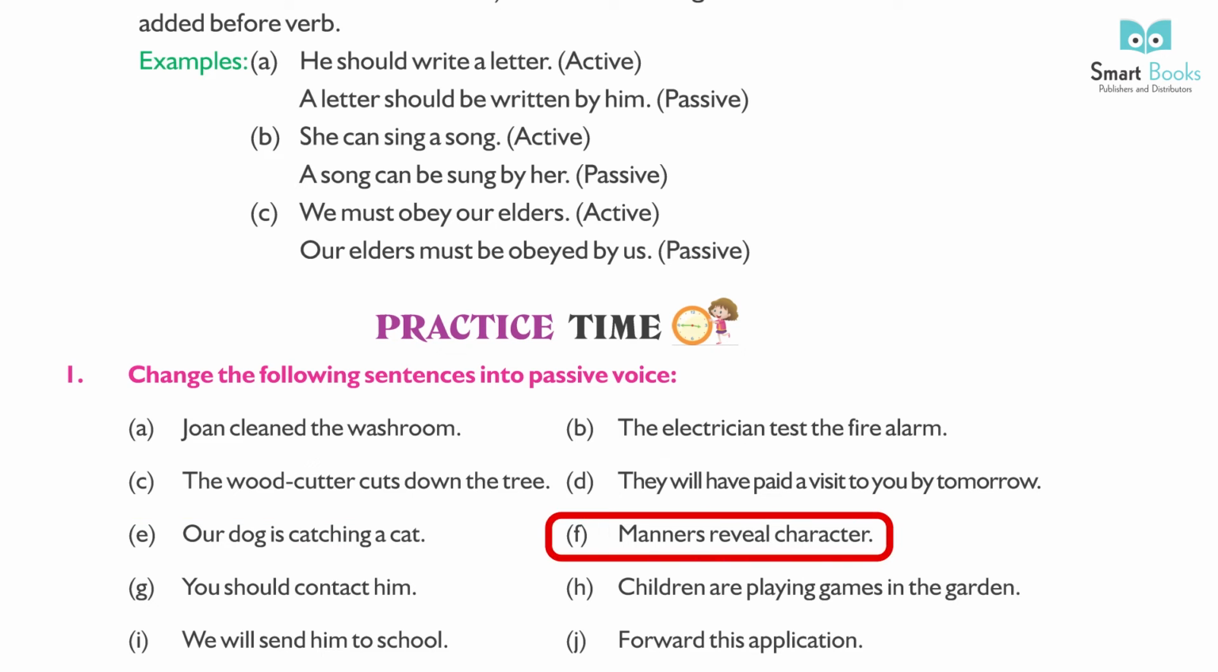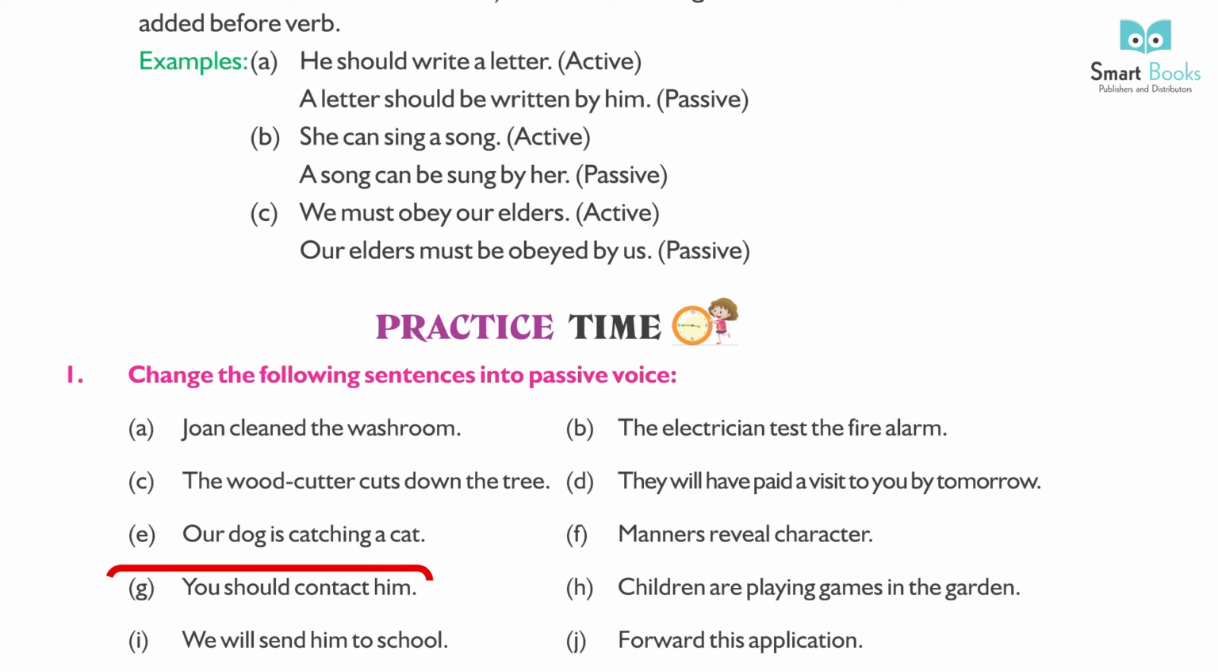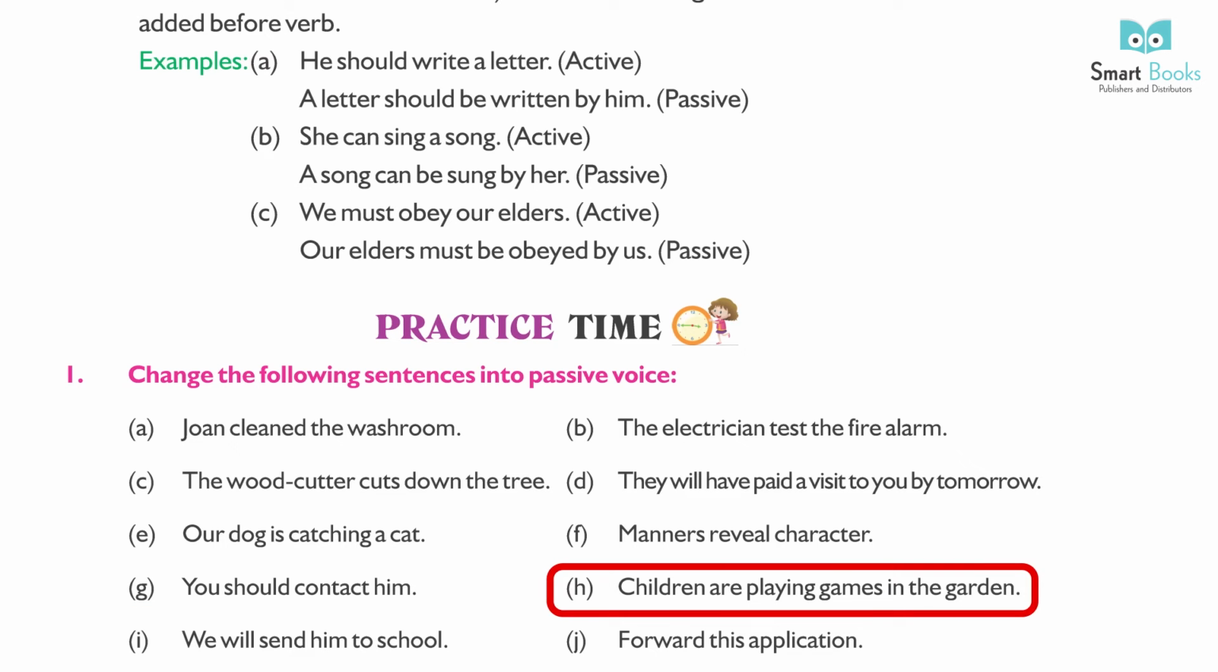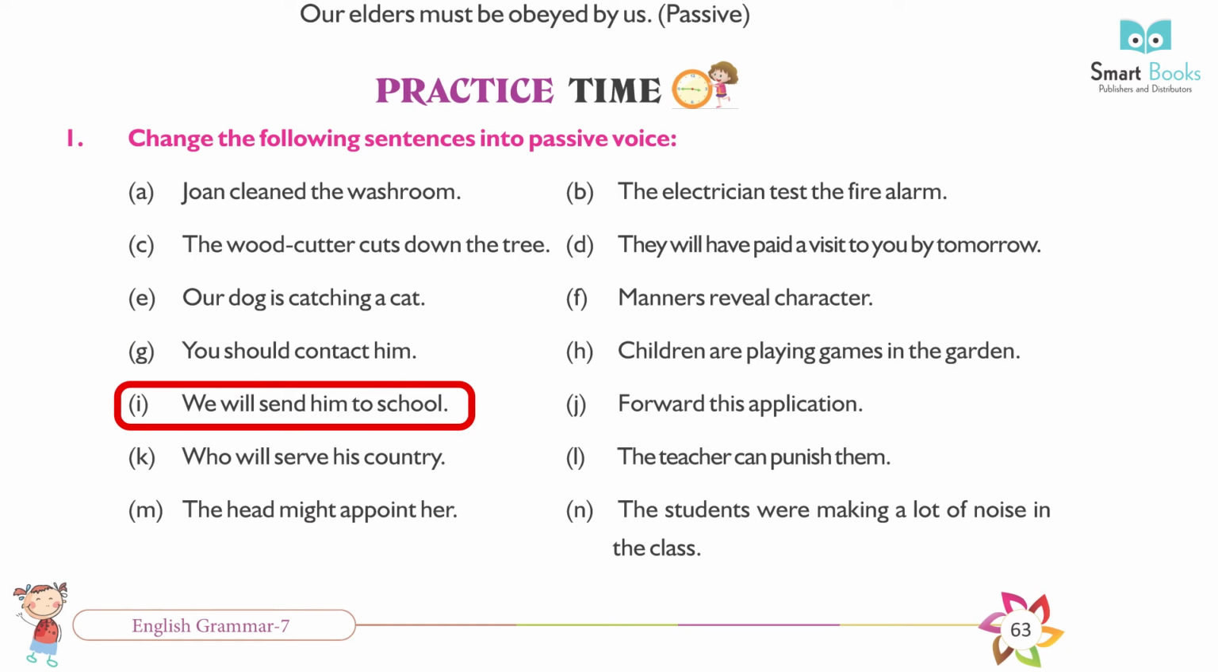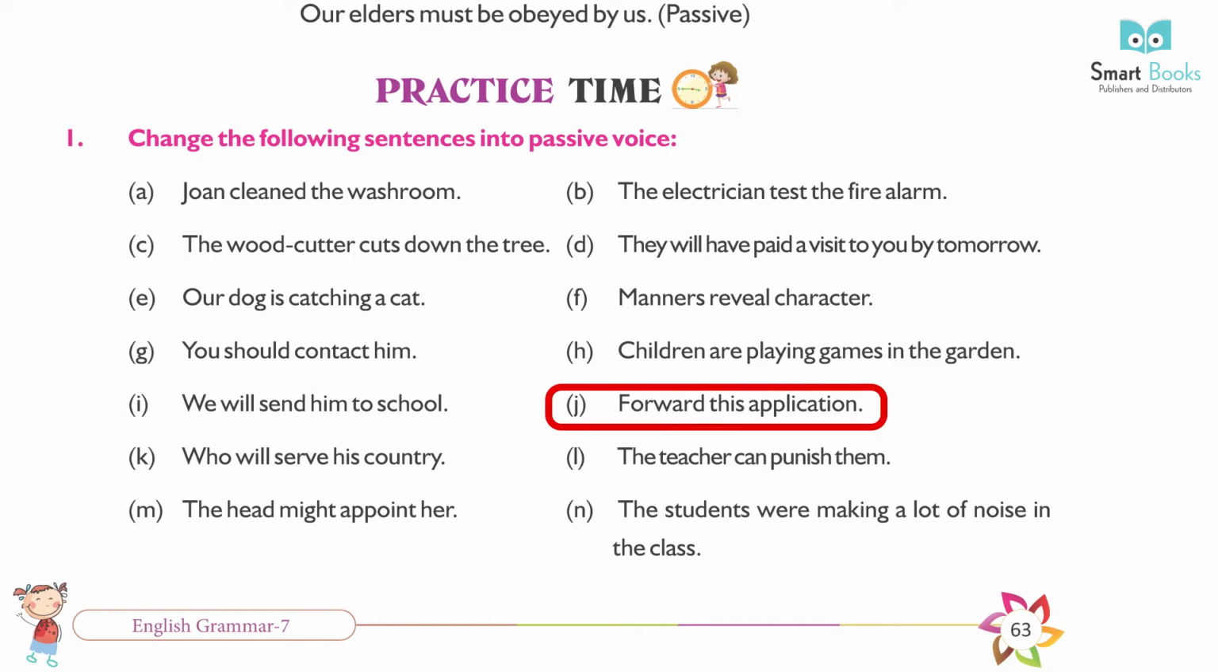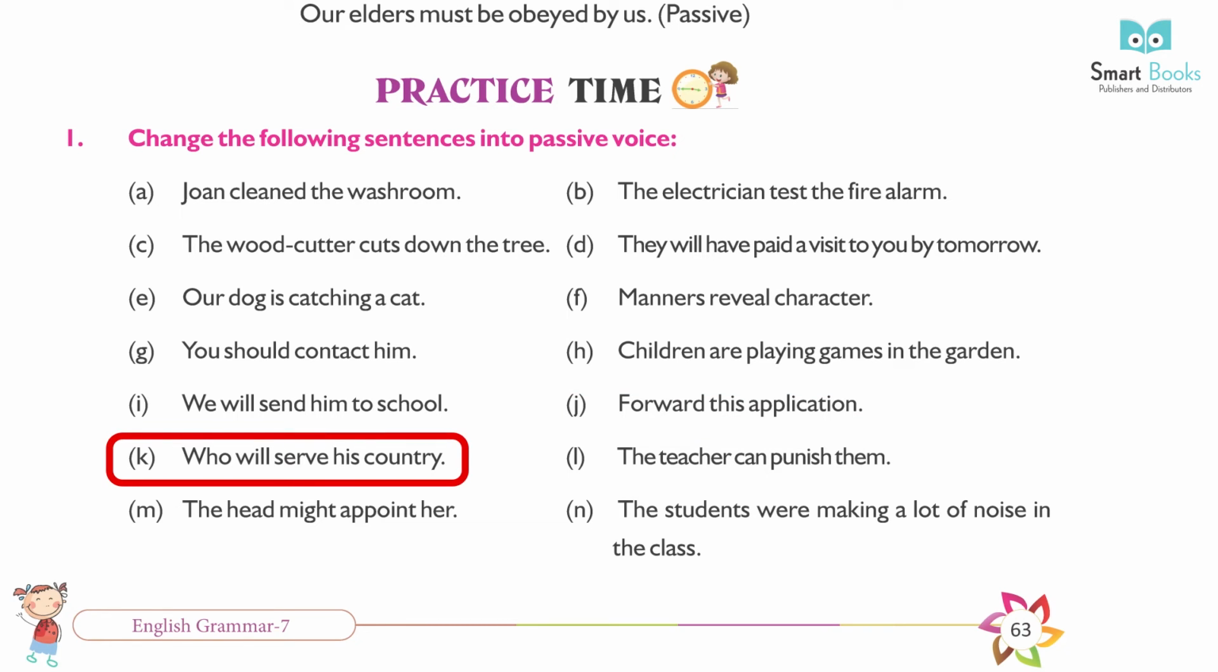F. Manners reveal character. Character is revealed by manners. G. You should contact him. He should be contacted by you. H. Children are playing games in the garden. Games are being played by the children in the garden. I. We will send him to school. He will be sent to school by us. J. Forward this application. Let this application be forwarded. K. Who will serve his country? By whom will his country be served?